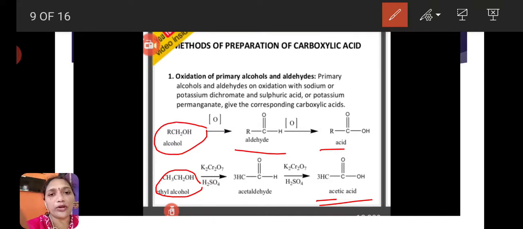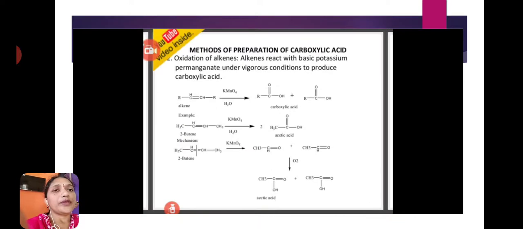First primary alcohol undergoes oxidation and gives aldehyde. Aldehyde undergoes oxidation and gives acid. Example is ethyl alcohol reacts with potassium dichromate in presence of sulfuric acid and gives acetaldehyde. Acetaldehyde undergoes oxidation with potassium dichromate in presence of sulfuric acid and gives acetic acid. Okay, here acetic acid is the carboxylic acid. This is one of the preparation methods.